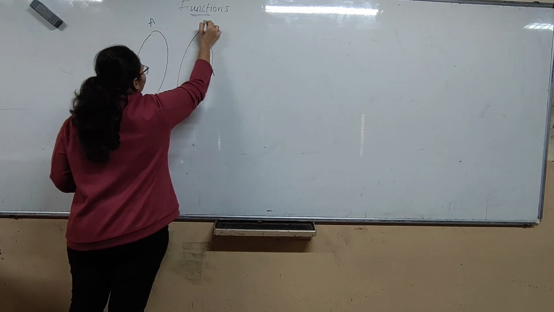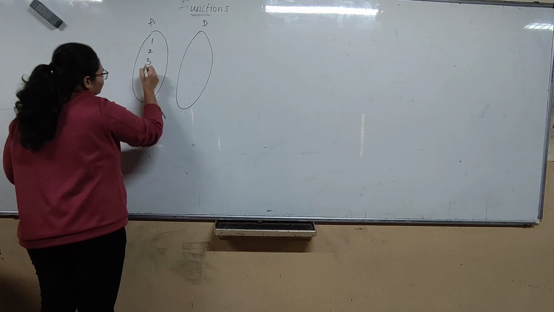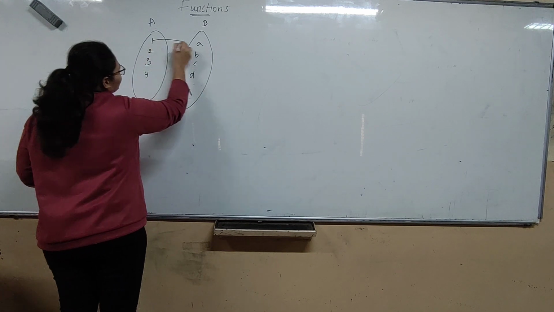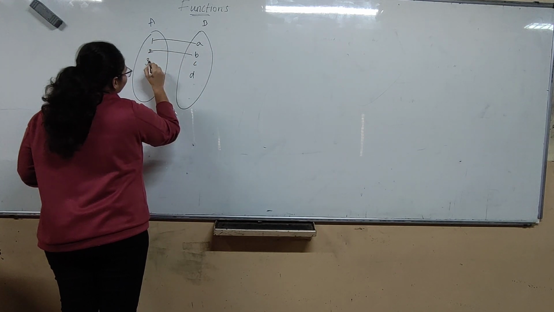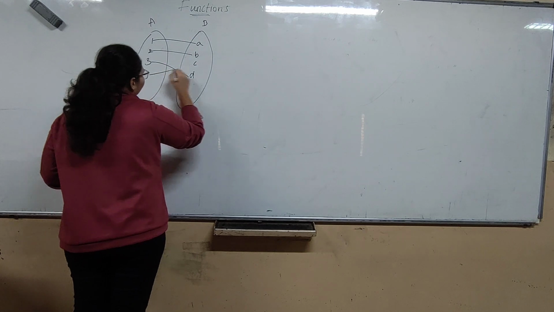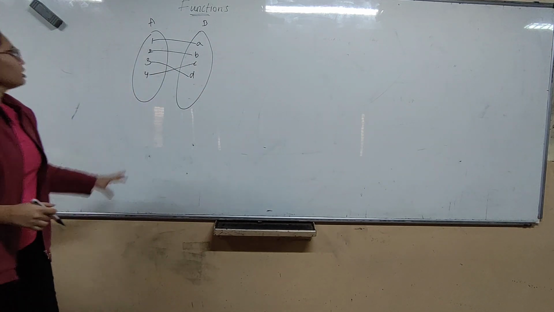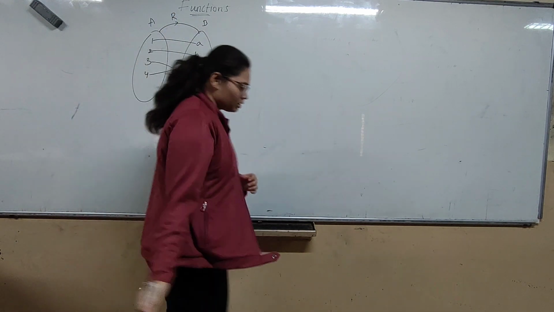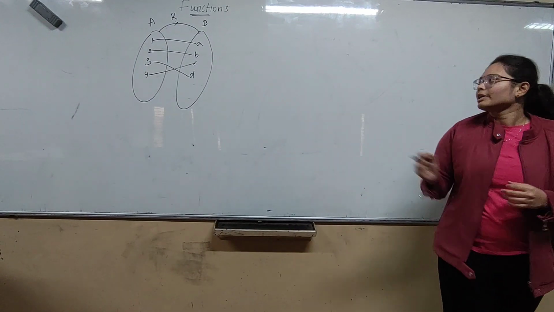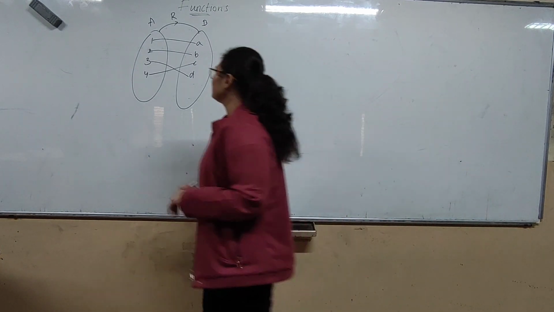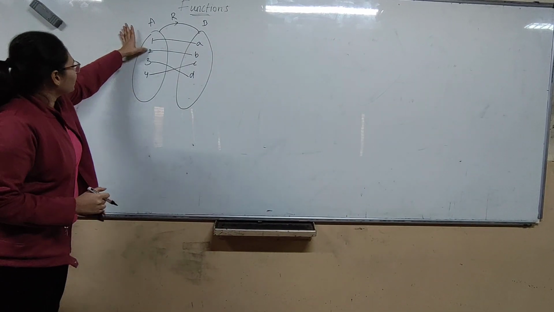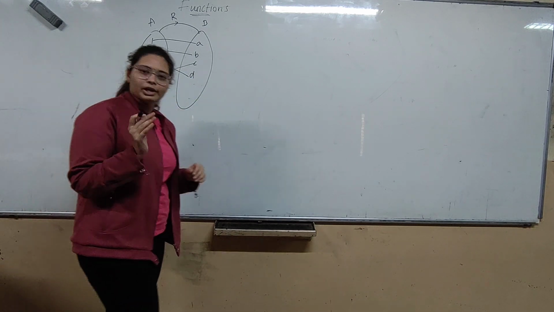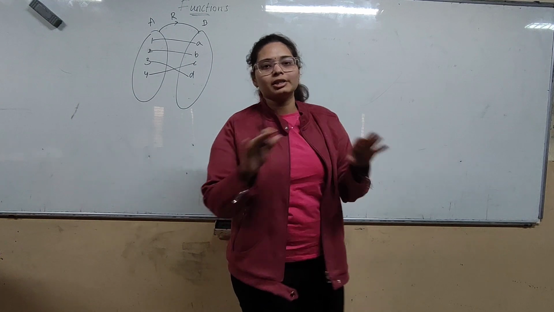A has 1, 2, 3, 4 and B has A, B, C, D. 1 is mapped to A, 2 is mapped to B, 3 is mapped to D, 4 is mapped to D. This is relation R. Is this relation a function? Observe it cleanly. Every element in A has some output in B, so the first condition is satisfied.